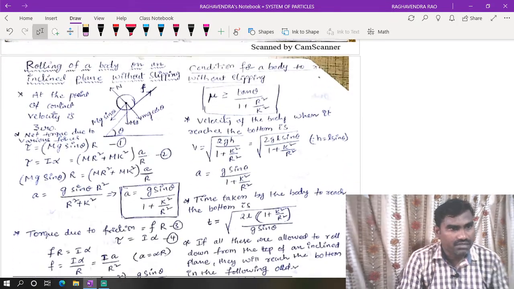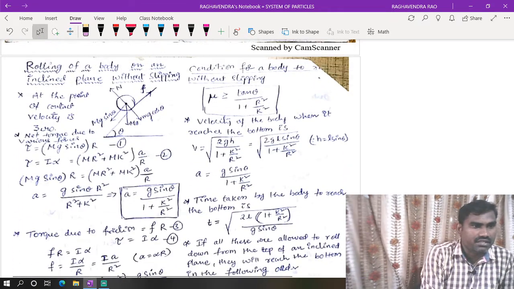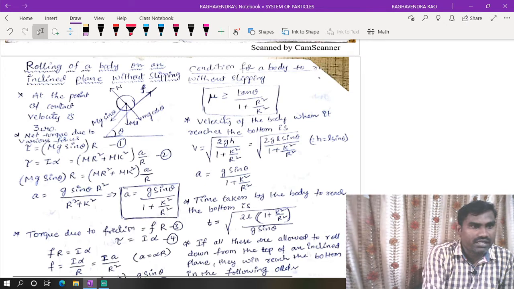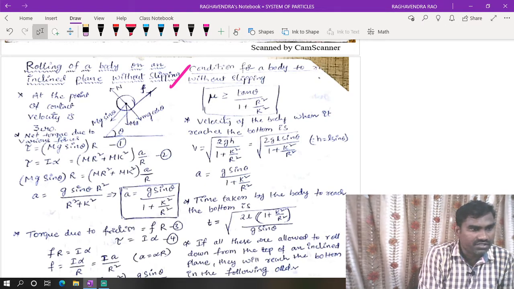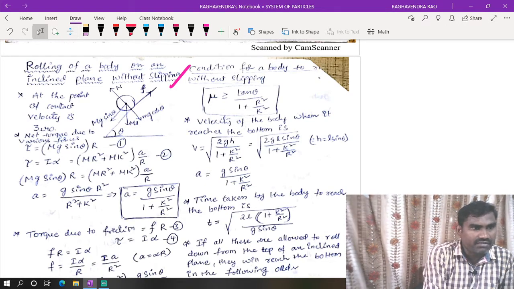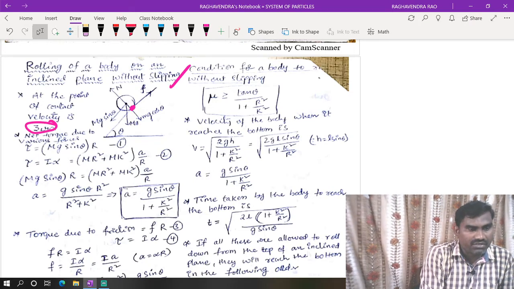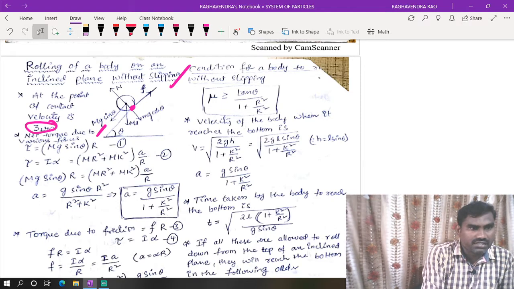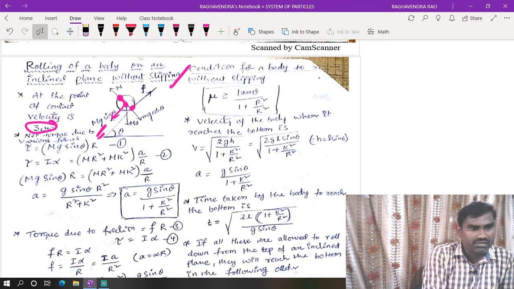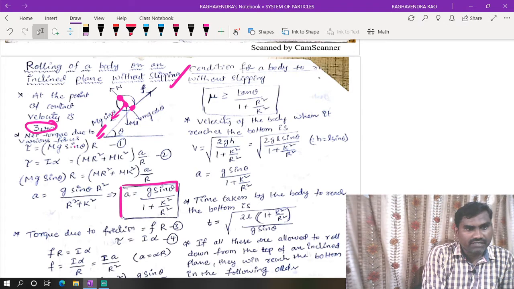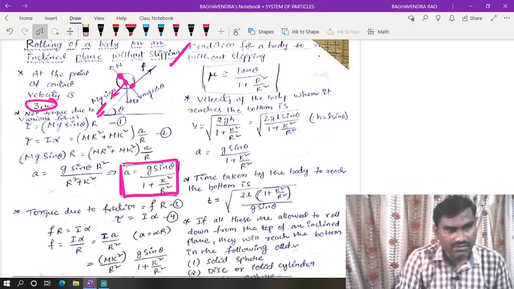Okay. So on an inclined plane we have different cases. Rolling of a body on an inclined plane without slipping. At the point of contact, the velocity is equal to 0. So torque is nothing but force into perpendicular distance, and the perpendicular distance is nothing but r. Now we can use these direct formulas for solving the numericals. No need to go through all those steps.